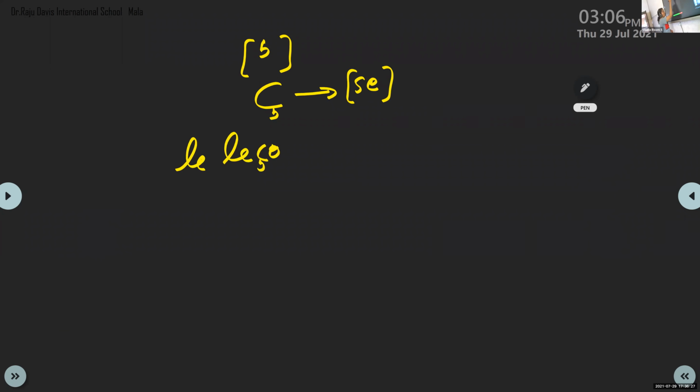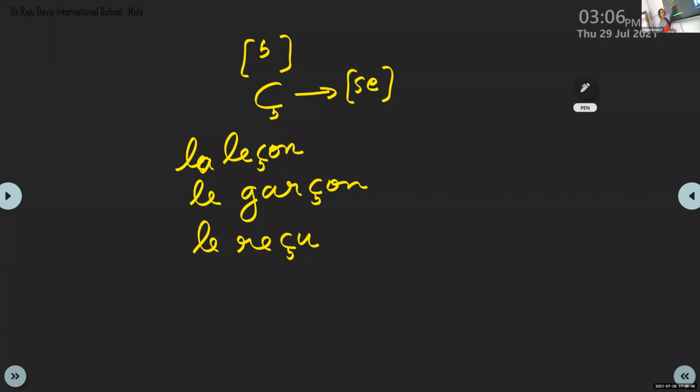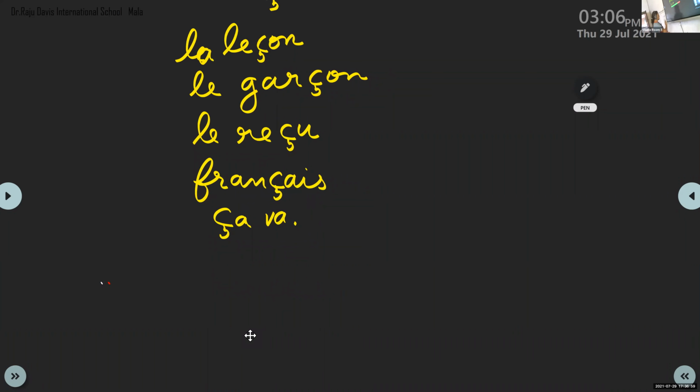Example also we learned la leçon. Repeat everyone. La leçon means lesson. Le garçon. Garçon means boy. Then le reçu. Le reçu is receipt. Ensuite, français. Français means French. Then we learned ça va. Ça va means okay or fine. So these are the words we learned for cédille symbol.